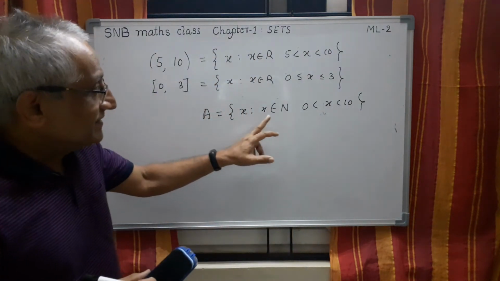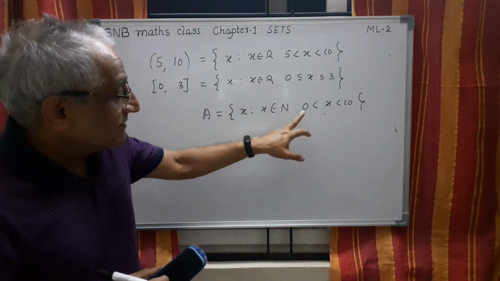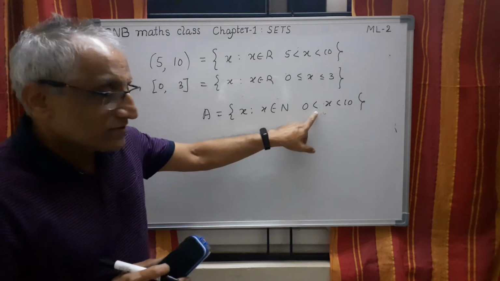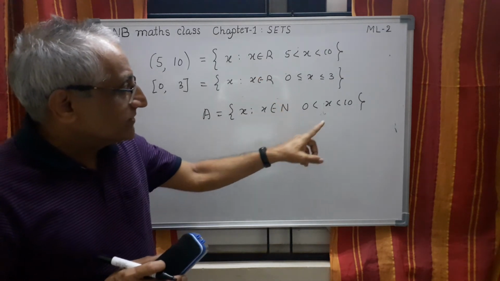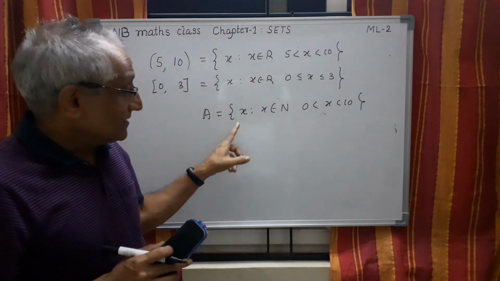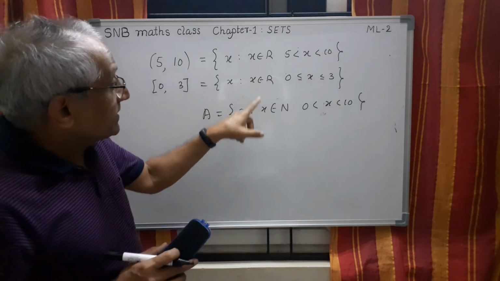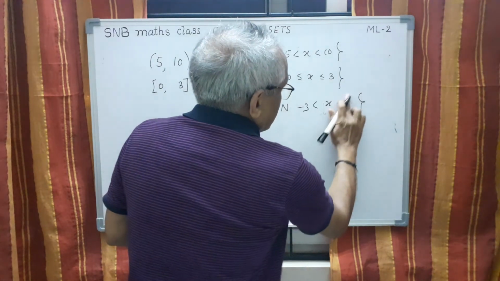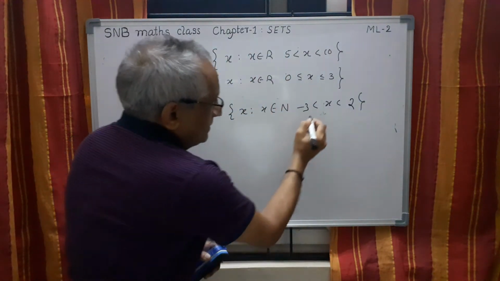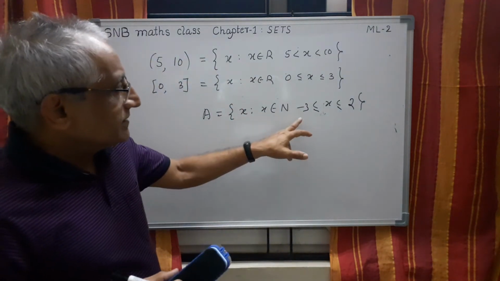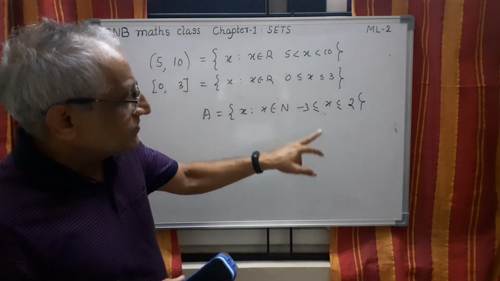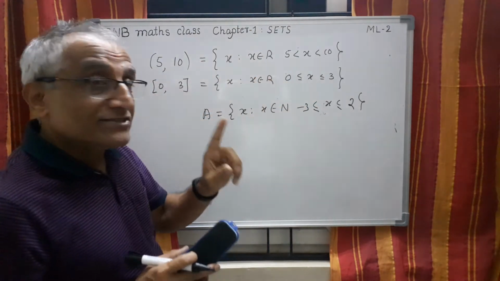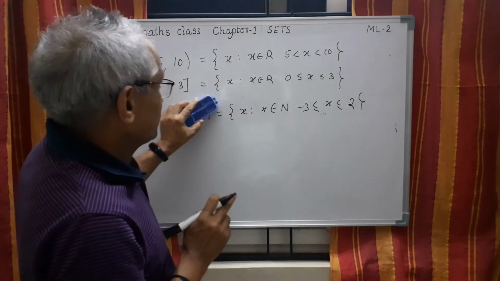Then what I have to write, it is a finite set. Remember, it's a finite set. 0 is not there in the natural numbers. I have to take 1, 2, 3 up to 9. So it contains a finite number of elements. Same way, if you take Z also, if for example you take here -3, then 2, or even if you take a closed interval like this, then -3, -2, -1, 0, 1, 2. Still it is finite. But if you take Q, then it is infinite, but still it is not an interval.